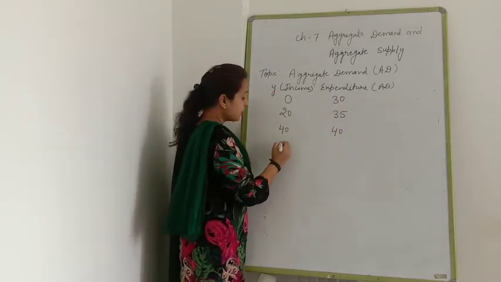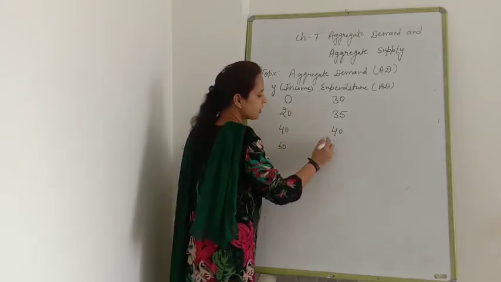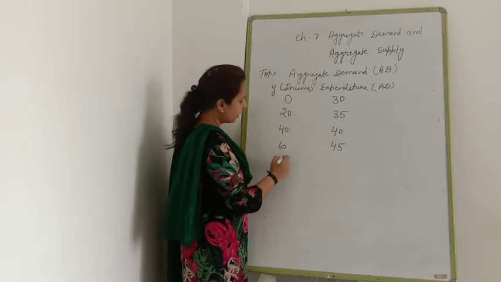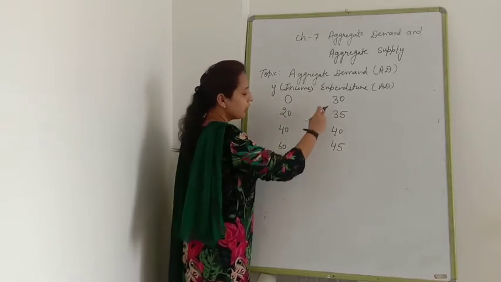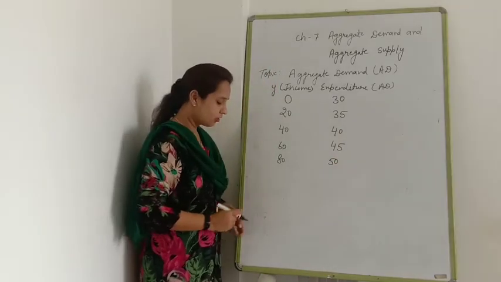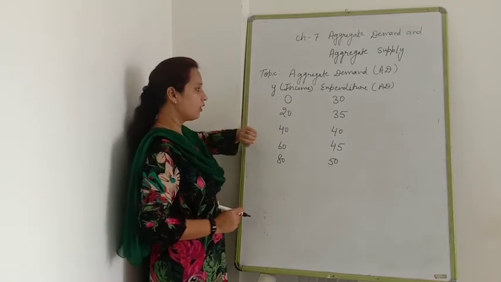If income increases till 60, expenditure will increase to 45. If your income is still increasing, then your expenditure will also increase. Clear? Now there are 4 points which I have explained, we are going to cover here.